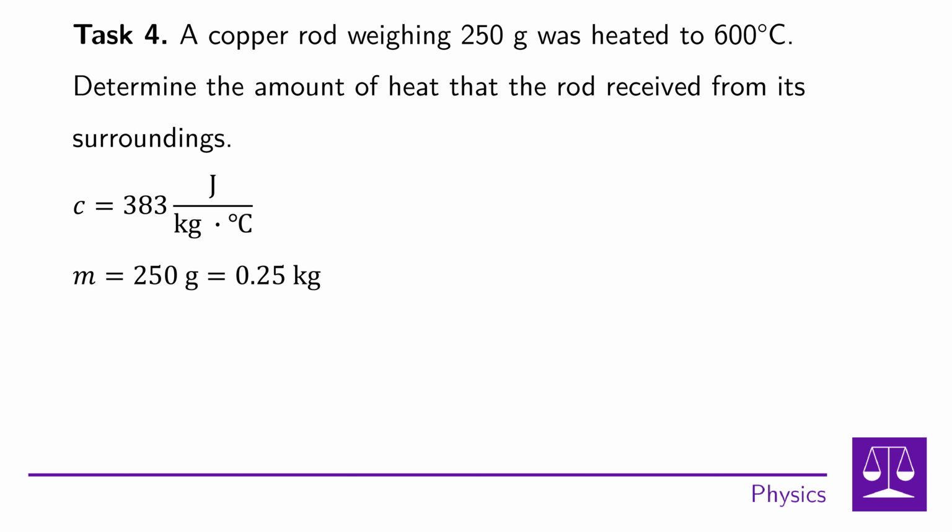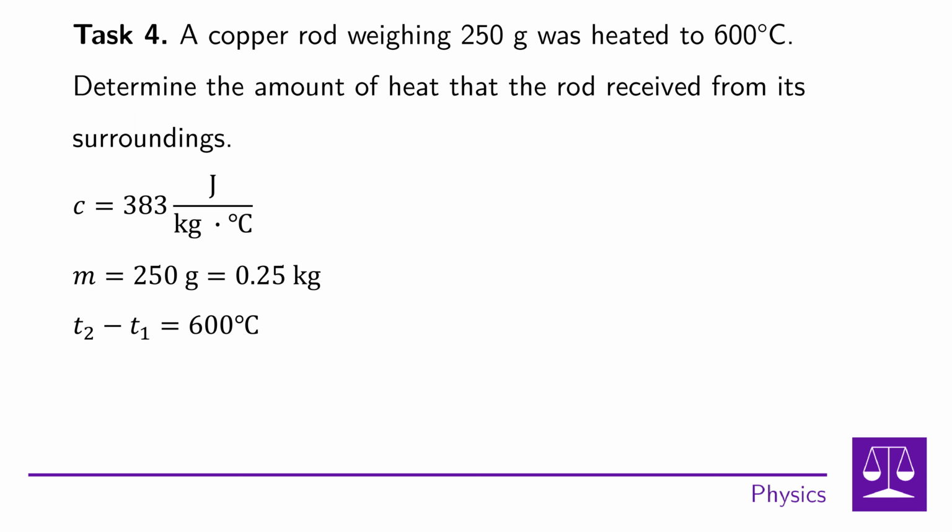Next, we know the mass m, which is 250 grams. However, we need to convert this mass into kilograms, which are the basic units. Thus, 250 grams is 0.25 kilograms after conversion. The last value we know is that the copper has warmed by 600 degrees Celsius.